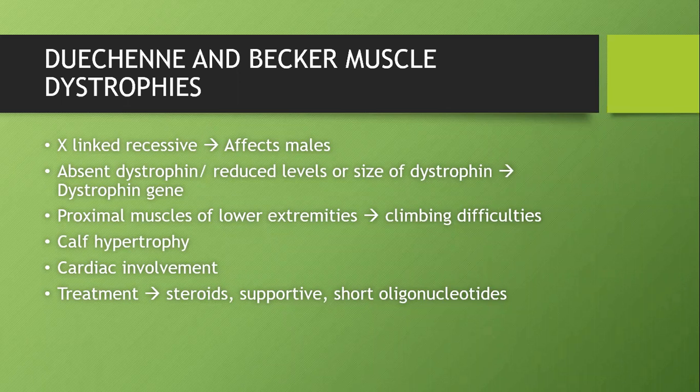This is one cause of treatable hereditary myopathy. The treatments available are steroids, supportive care. And since now we know that the dystrophin gene is involved and there's a mutation affecting this, which reduces the production of dystrophin, we can add some oligonucleotides to the existing gene so that this protein can be produced. That's called short oligonucleotide insertion therapy.